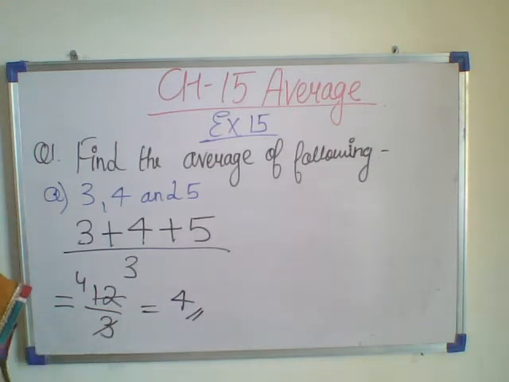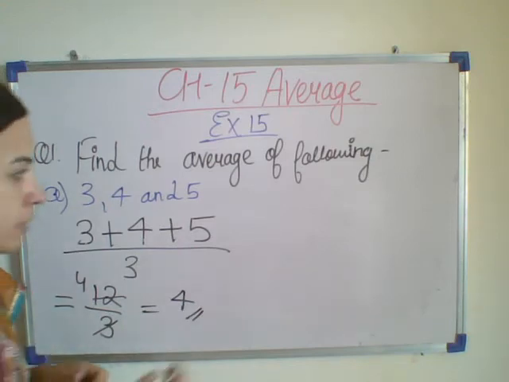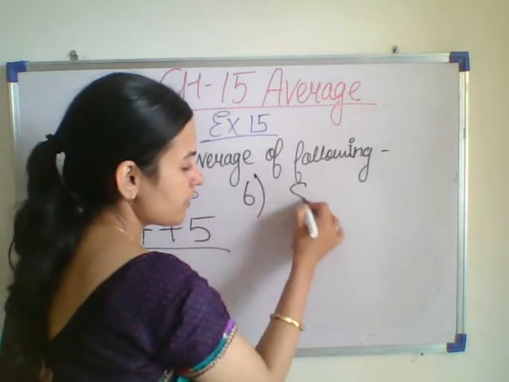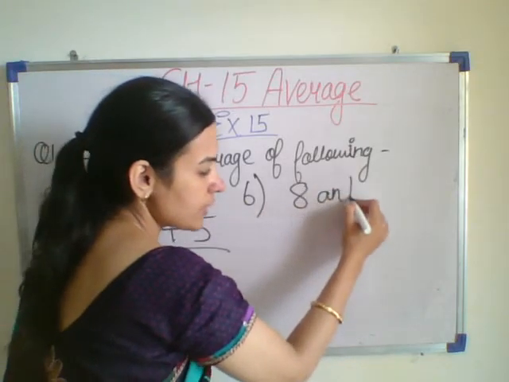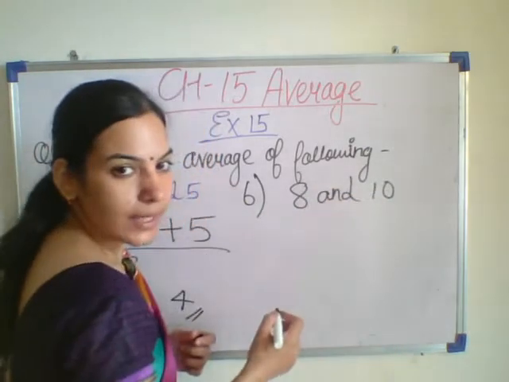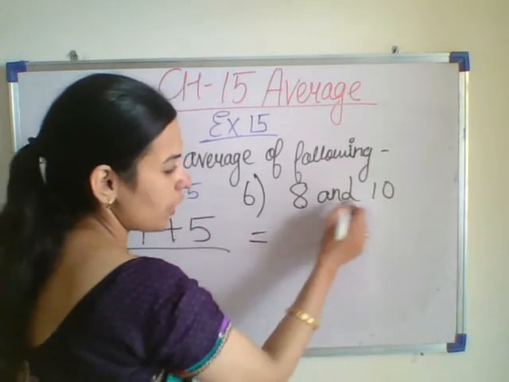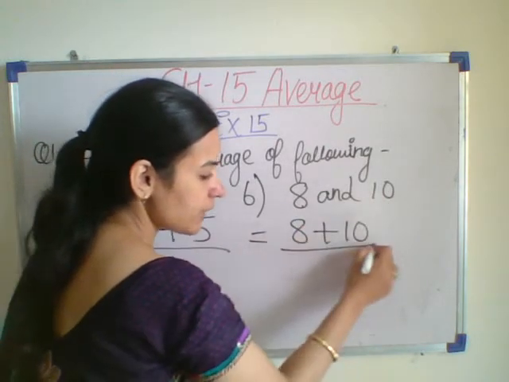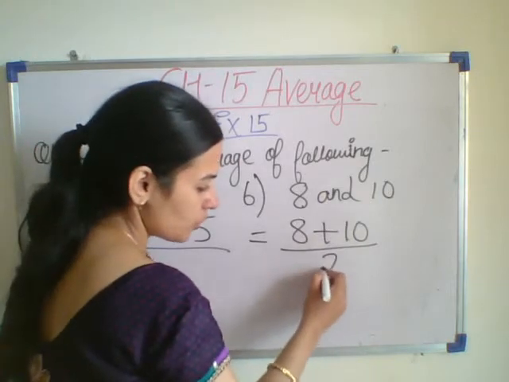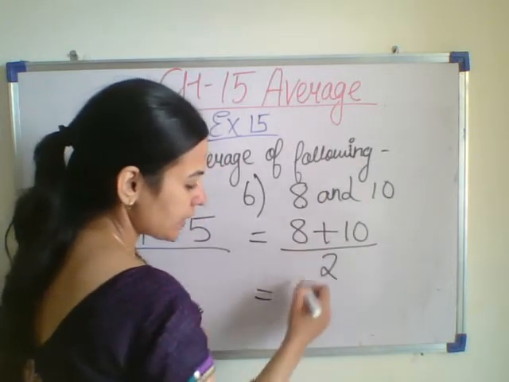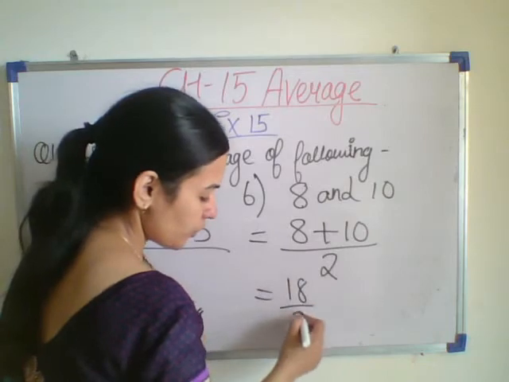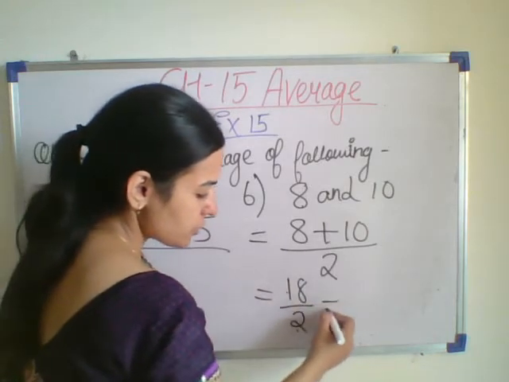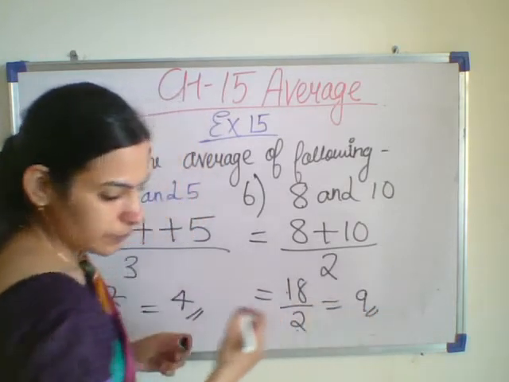Let us do another problem. If we have to find the average of 8 and 10, then first of all, add these two numbers, 8 plus 10. How many numbers are there in total? 2. Now, 8 plus 10 is 18 upon 2. 18 divided by 2 is equal to 9.